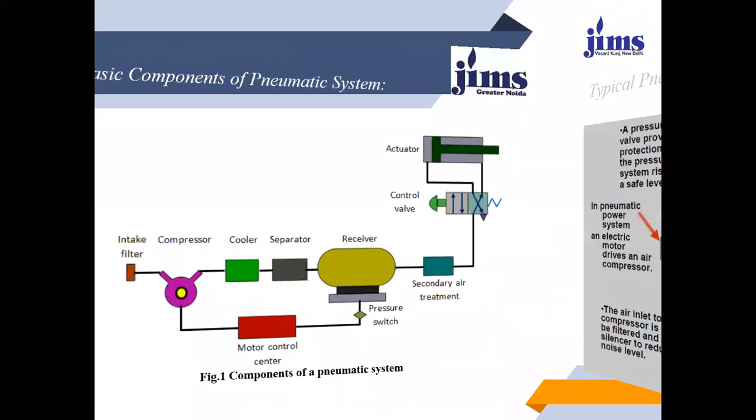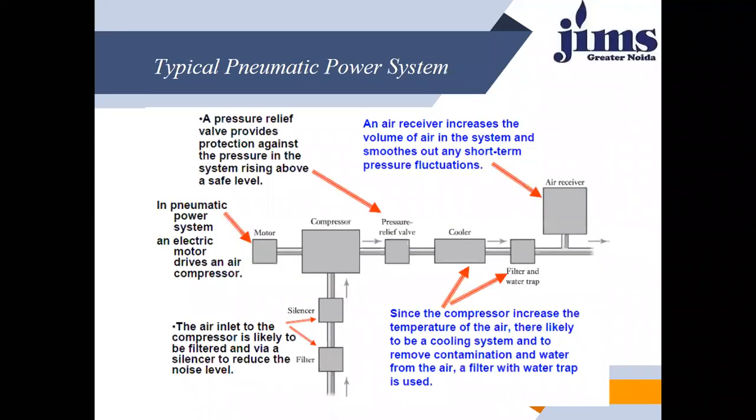So come to the next, the same things you will see in this diagram. This is a thorough diagram of the previous stages. You will see this is the filter, and this is the inlet, from where air is sucked from the atmosphere, right? And this is the silencer. So the air inlet to the compressor is likely to be filtered, and via the silencer it will reduce the noise level.